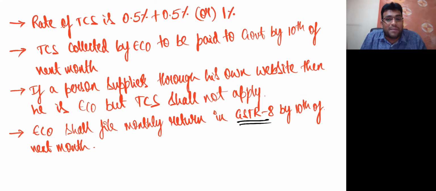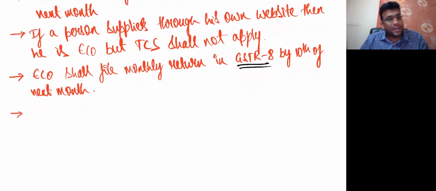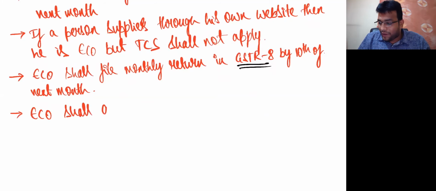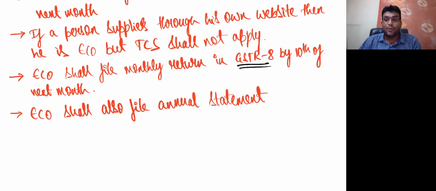GSTR 8 by which date, my dear friends? 10th of next month. And moreover, apart from that, one more interesting point: ECO shall also file an annual statement. Friends, this is not the annual return. Annual return is different. This is the annual statement.